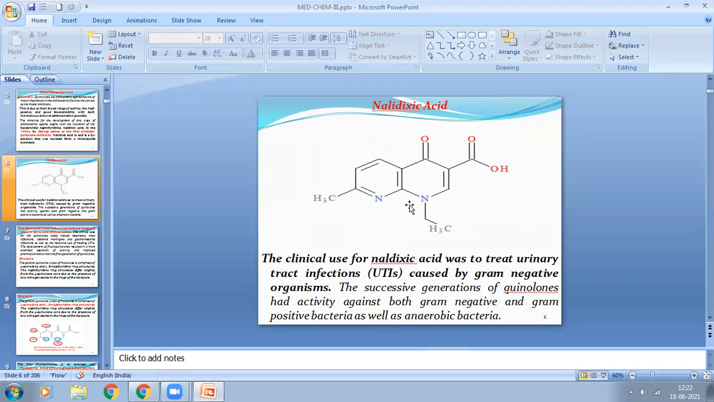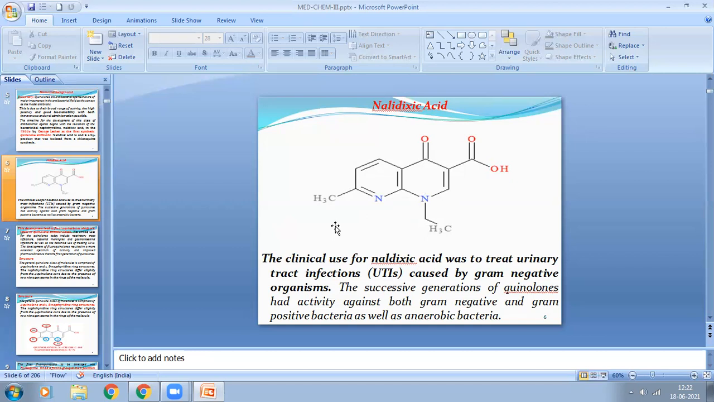You see this nitrogen. If both nitrogens are removed, and instead of nitrogen it is carbon, then it becomes the naphthalene nucleus. Means here two carbon atoms are replaced with nitrogen atoms. That's why this ring is called the naphthyridine nucleus. Naphthyridine nucleus means both rings become pyridine. So that's why it is called the naphthyridine nucleus.